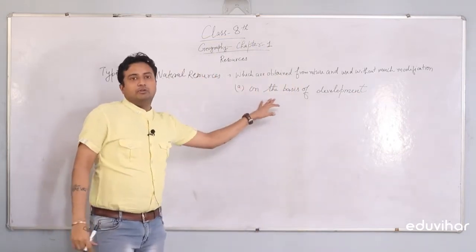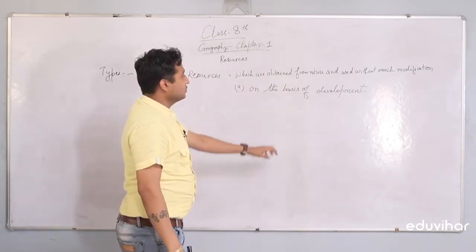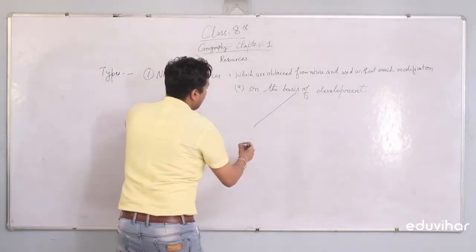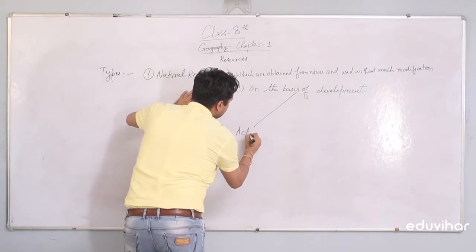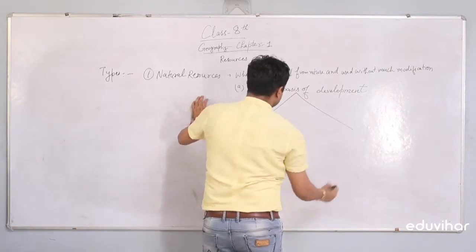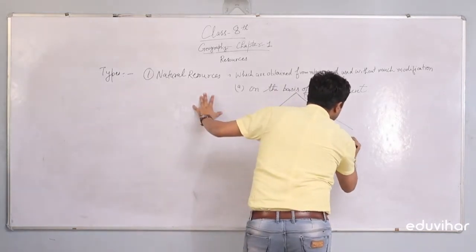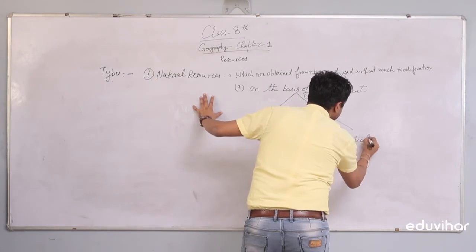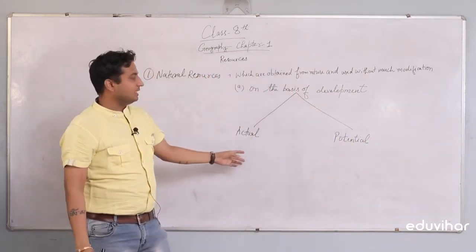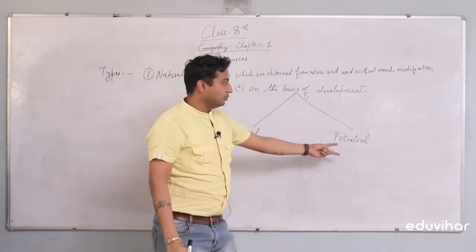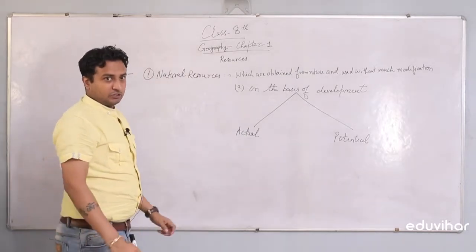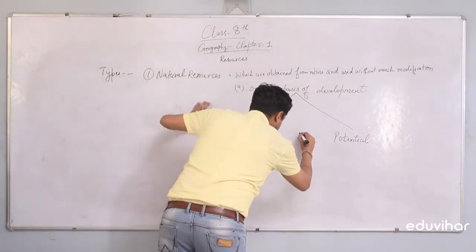On the basis of development, we can classify resources into two categories: the first one will be actual resources, and potential resources. Now, what are actual resources and what are potential resources? We will differentiate.